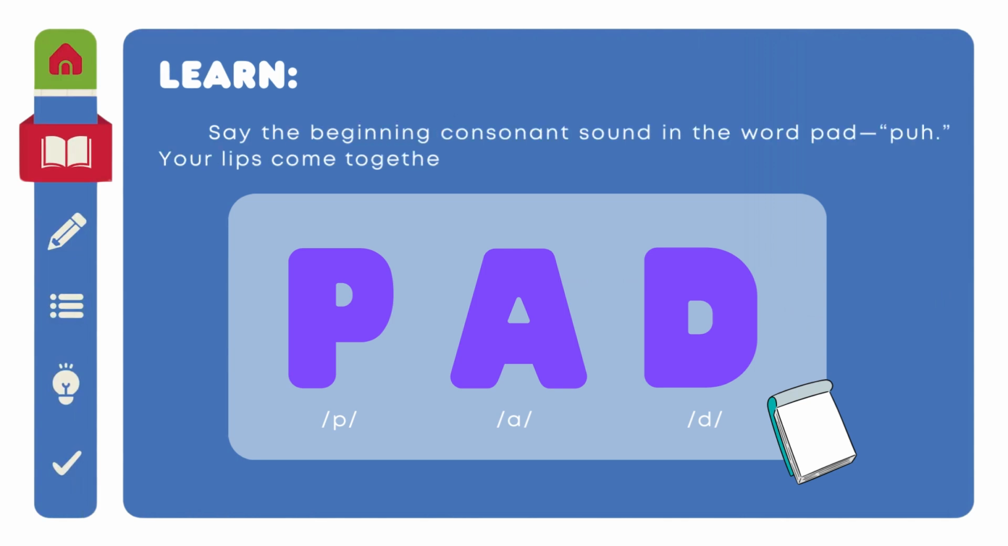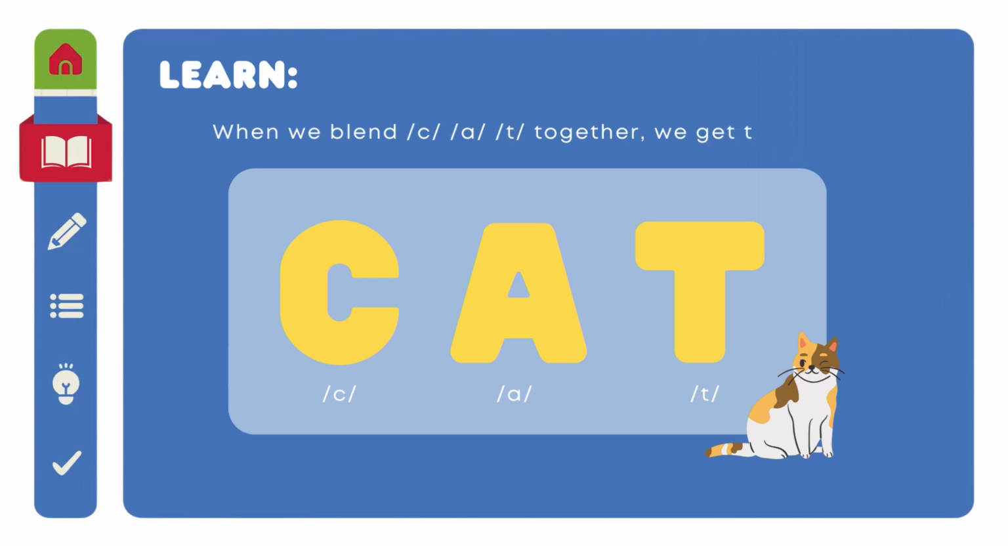Say the beginning consonant sound in the word pad. Pa. Your lips come together to block air to make the sound. When we blend C, A, T together, we get the word cat.